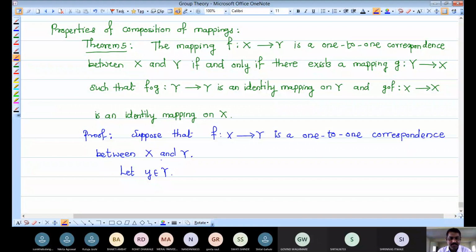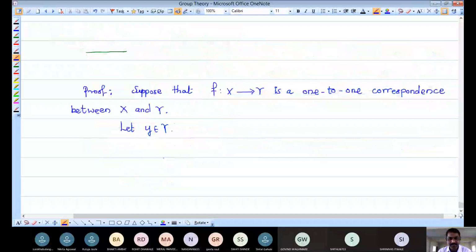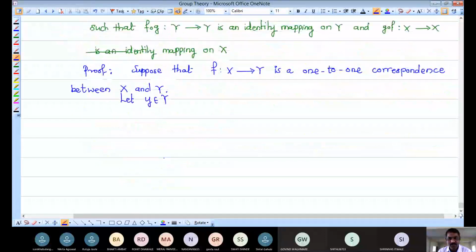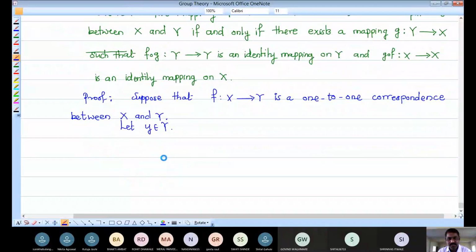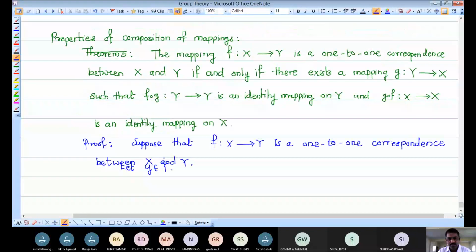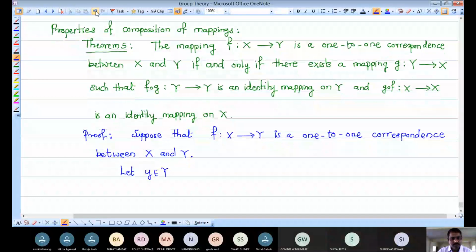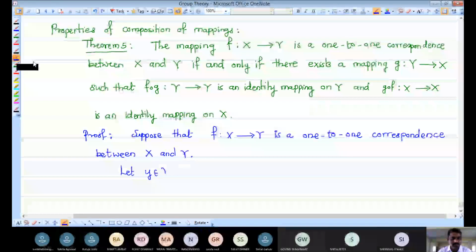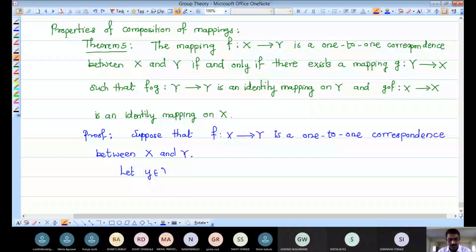And in the above line we have written that F is a mapping from X to Y, which is a one-to-one correspondence, that means one-to-one as well as onto. So this is capital Y.